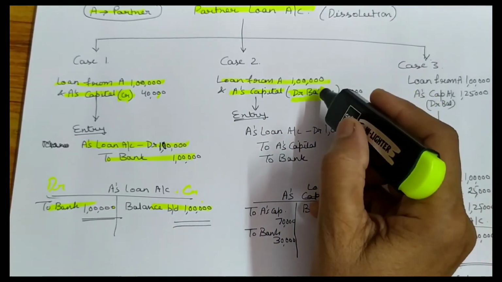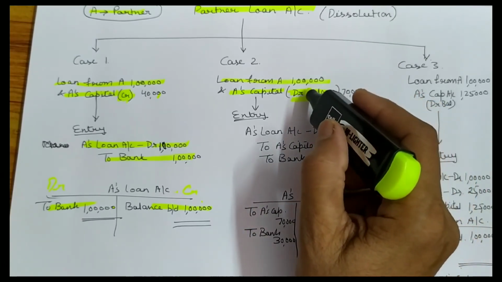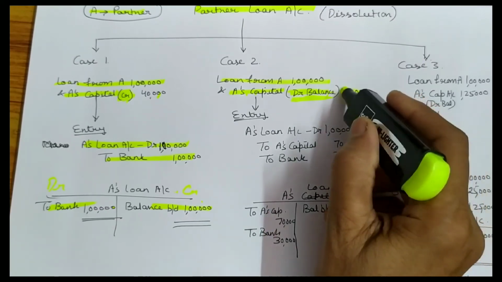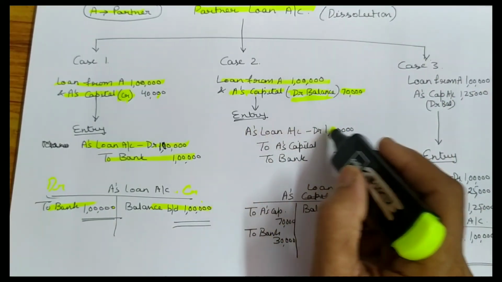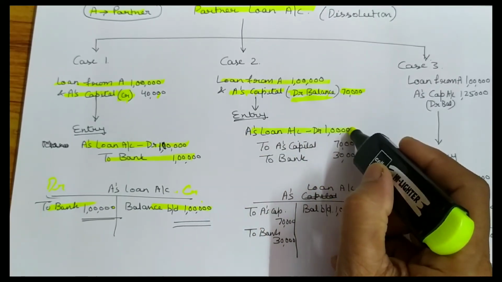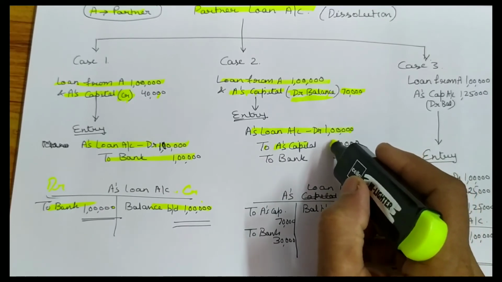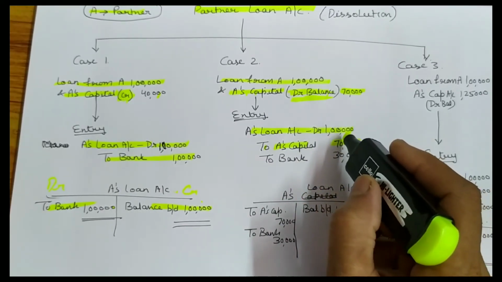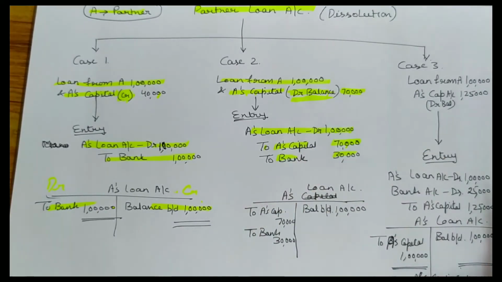Debit balance means negative balance. So you have to recover from A 70,000. Then the entry will be A's loan account debited to A's capital. You have to adjust this capital in his loan account, 70,000. The remaining 30,000 you have to pay to him.